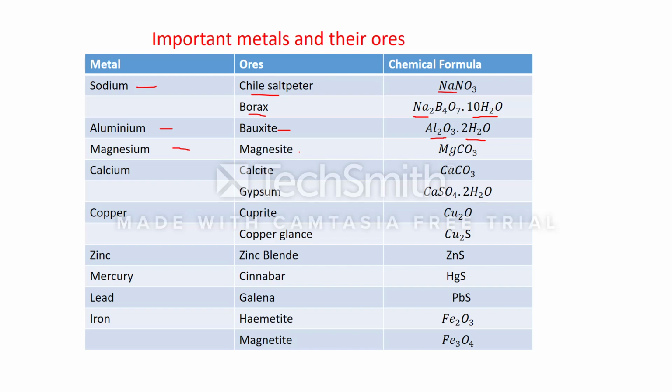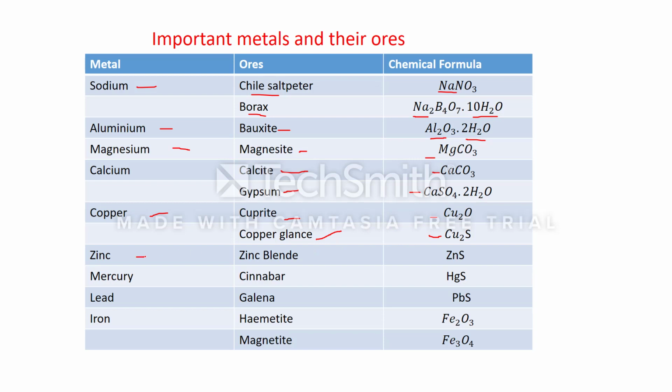Magnesium occurs as magnesite, MgCO3. Calcium occurs as calcite, formula CaCO3, and gypsum, CaSO4.2H2O. Copper occurs as cuprite, formula Cu2O, and copper glance, which is Cu2S.